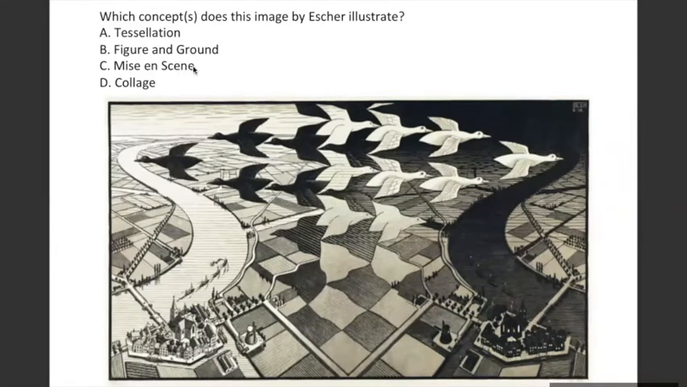Now, can anybody tell me the third option? What is mise en scène? I'm sorry for the pronunciation. It might be pronounced in a different manner. But see, what is it? Mise en scène. What is that? Anybody searched about it?